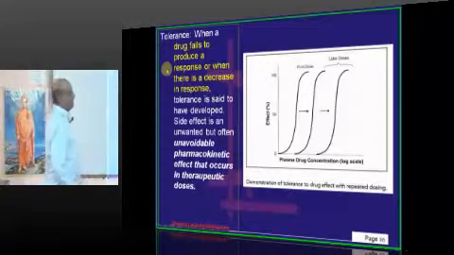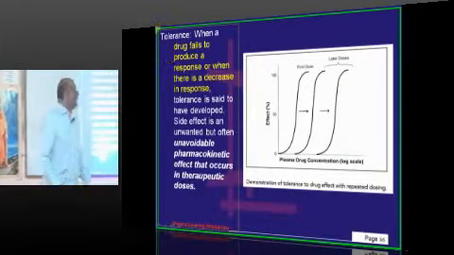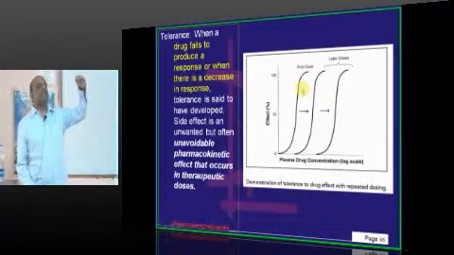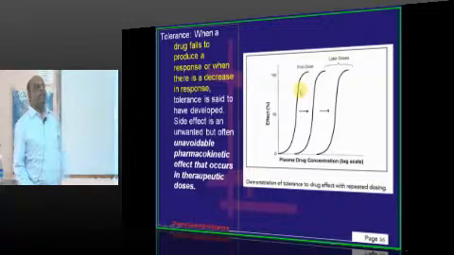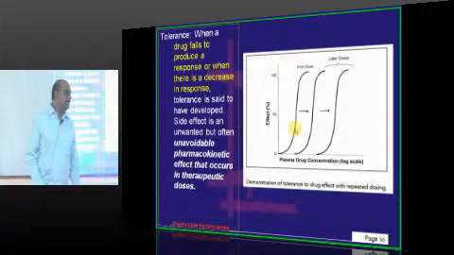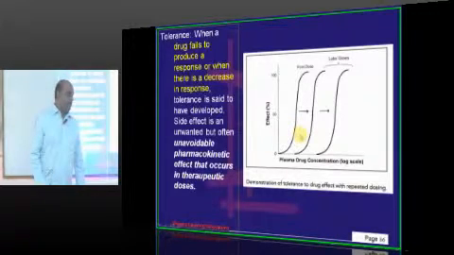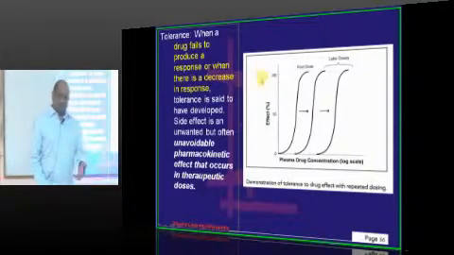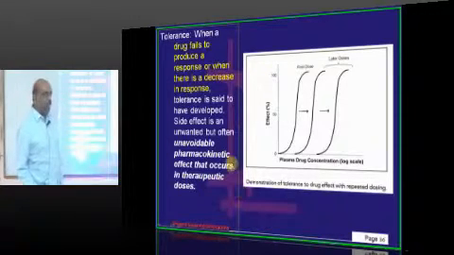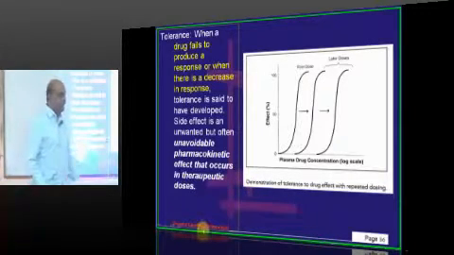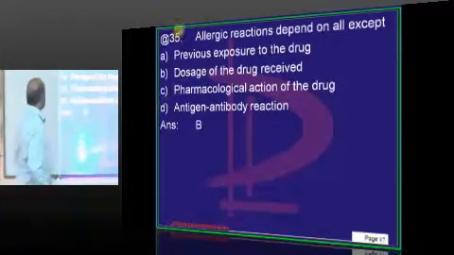Then what is meant by tolerance? Whenever a drug fails to produce the particular response which it is supposed to produce. For example, a BP tablet is supposed to bring down the systolic BP from 170 to 140, 120 for example. So, though you took the BP tablet, if the BP is remaining at 160, 150 instead of reaching 120, then that is an example of tolerance. If this tolerance develops acutely within 3 to 4 days after usage, then it is called tachyphylaxis, which needs to be remembered.